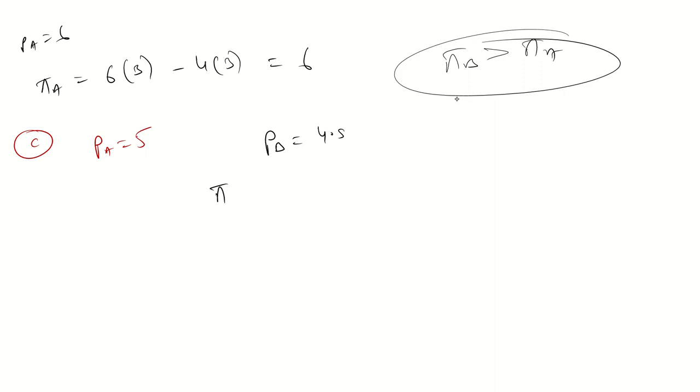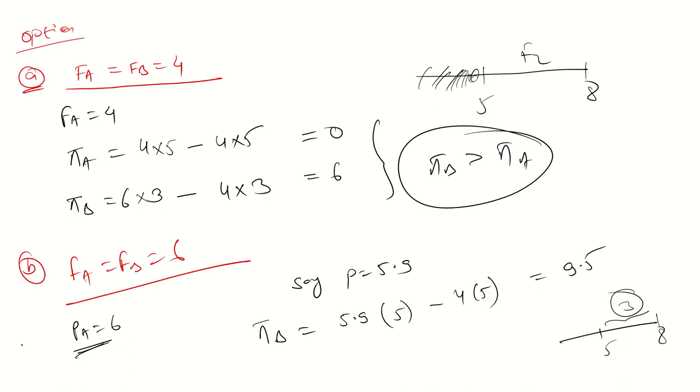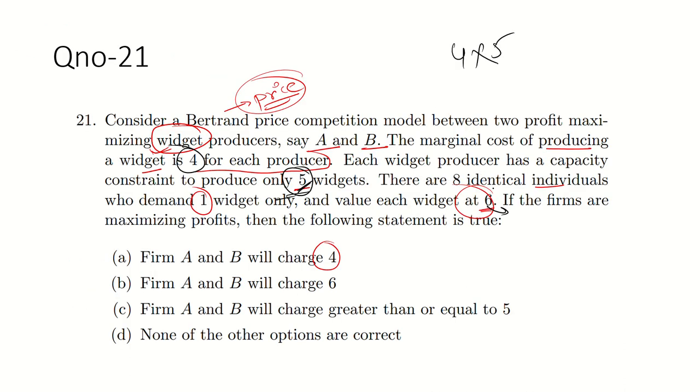What will be the profit of firm B? Just find the profit of firm B. Price into quantity is 5, minus 4 into 5. So you will get 4.5. So guys, firm B already sells 5 units. So what is the rest amount? 3 now, because the total is 8 units. Here the total is 8 units.